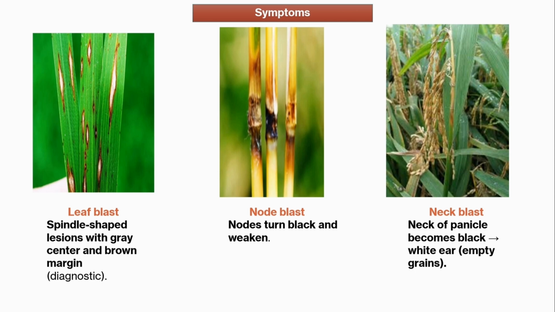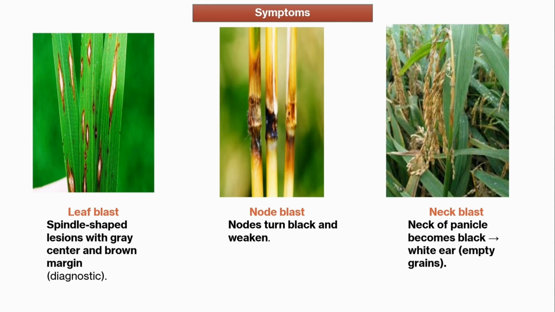at reproductive stage. So, in leaf blast, here you can see typical spindle shaped or eye shaped or diamond shaped lesions with grayish center and brownish margin. Here you can clearly see that the spots are spindle shaped with a little bit tapered end, and the gray is in the center with brownish margin.